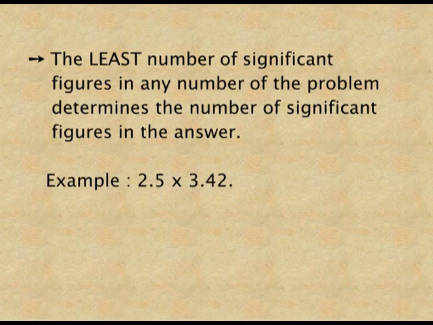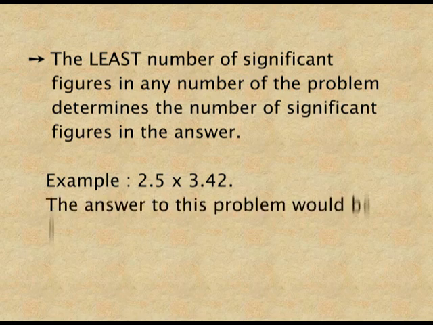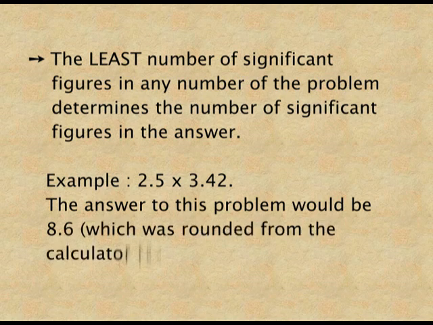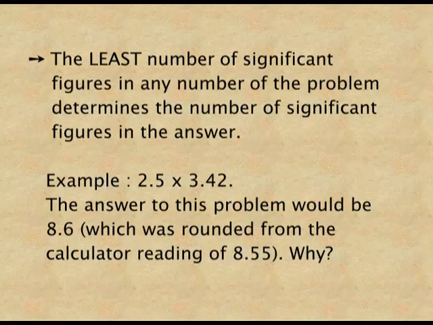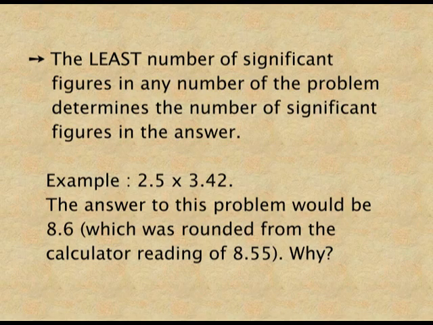Let's see an example. I am just multiplying 2.5 into 3.42. The normal multiplication, the answer comes out to be 8.55. But the answer reported is 8.6, that is, it has only two significant figures. Why only two significant figures? Because of the two numbers which I am multiplying, 2.5 and 3.42, 2.5 has only two significant figures. So my answer should have only two significant figures.